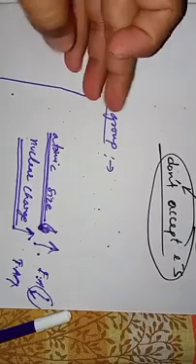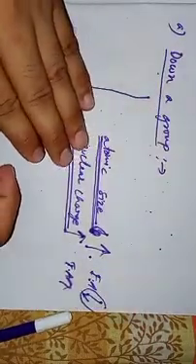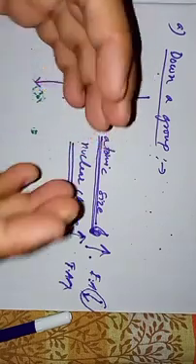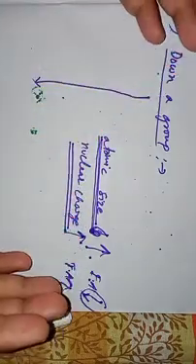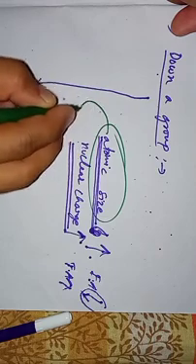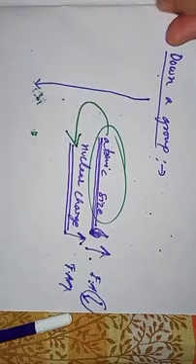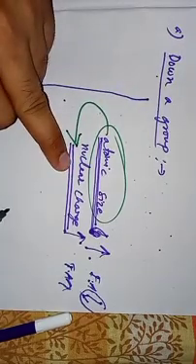So when we move down a group, although the nuclear charge is increasing, due to the addition of new shells, the increase in the atomic size overpowers the increase in the nuclear charge.